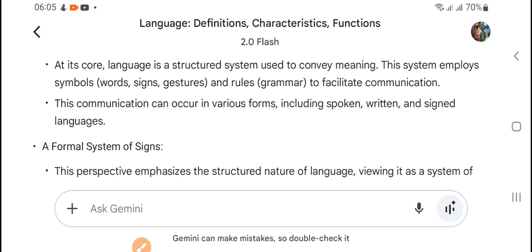This system employs symbols, words, signs, gestures and rules, grammar, to facilitate communication. So what is important here is that you should know how to define a language. What is language? Any language, Hindi, English, Tamil, French, whatever, is based on its structure.